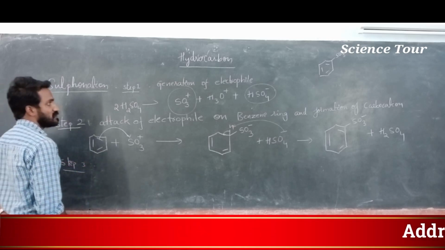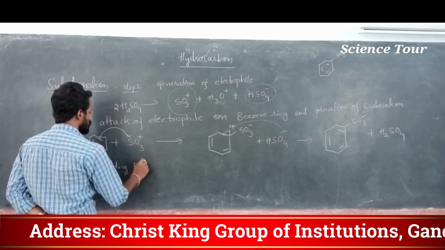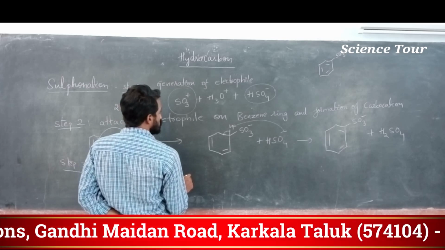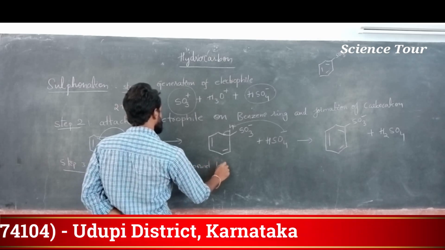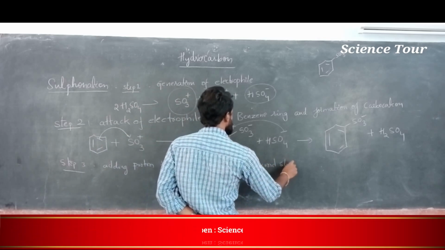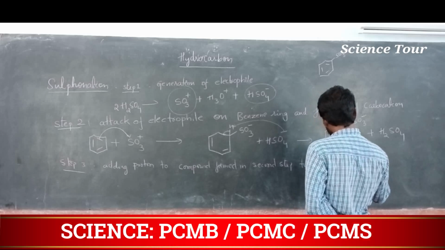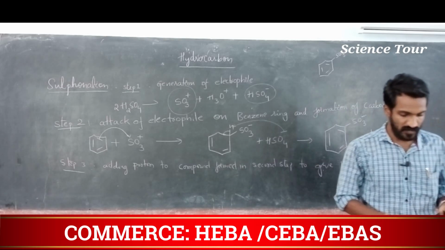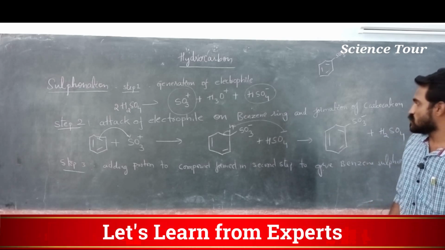So step 3: adding H proton to the compound formed in the second step, to give benzene sulfonic acid. Now, my dear students, we got this product.